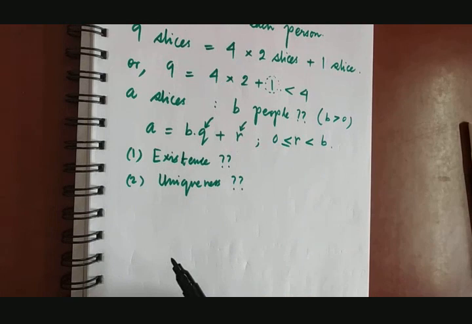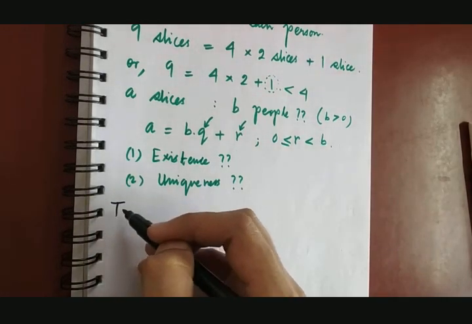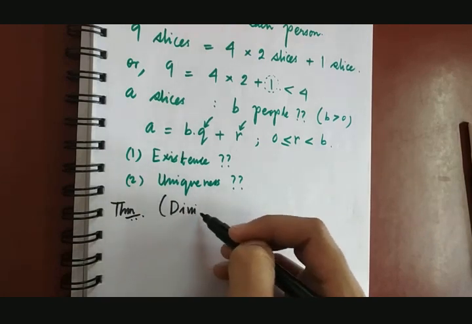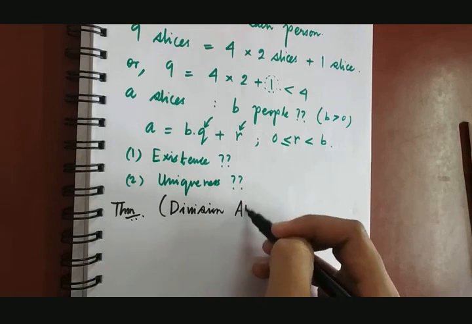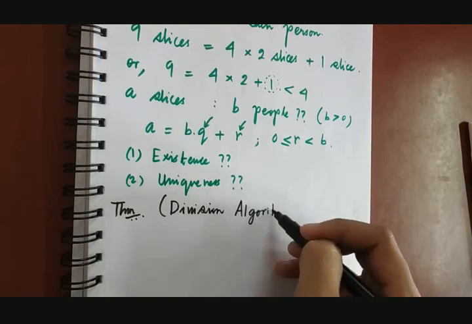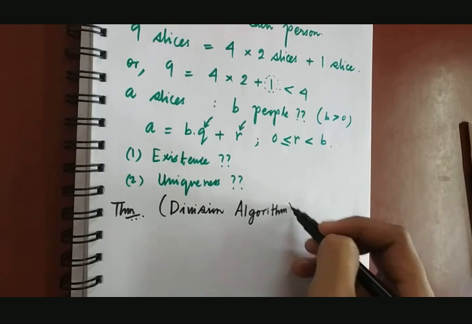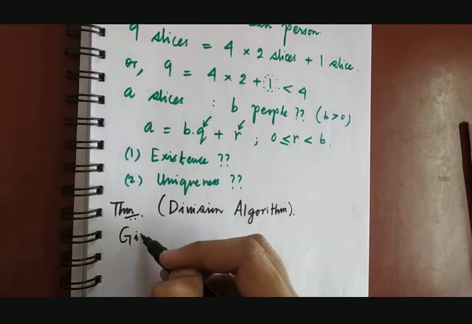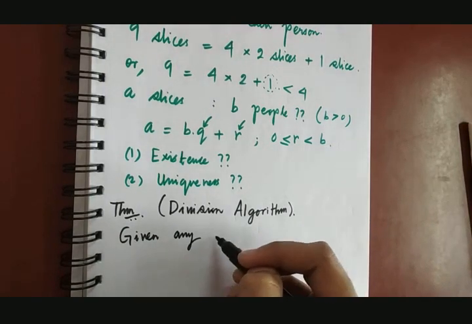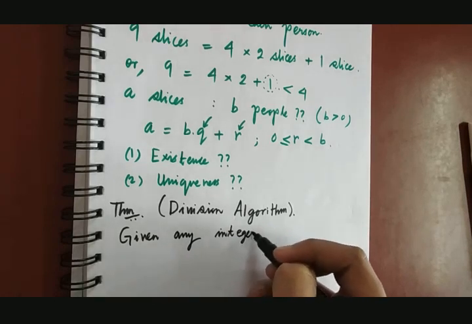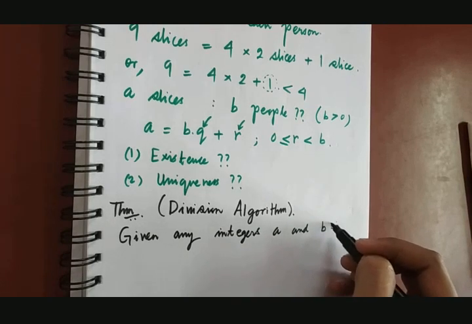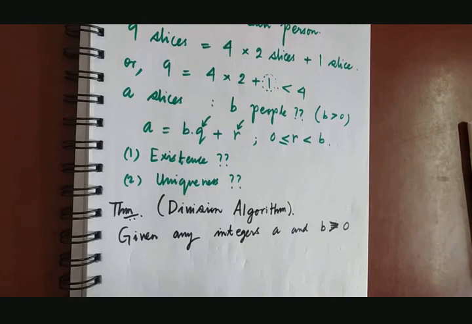All these answers to the questions will be given by the division algorithm. So we have the first basic theorem, something called the division algorithm. Now what is the statement? So let me give you the statement. Given any integers A and B, B is greater than 0. If B is greater than 0, A can be anything.